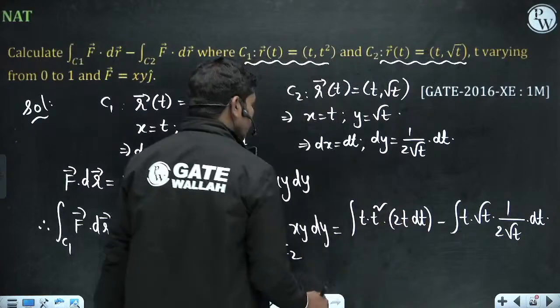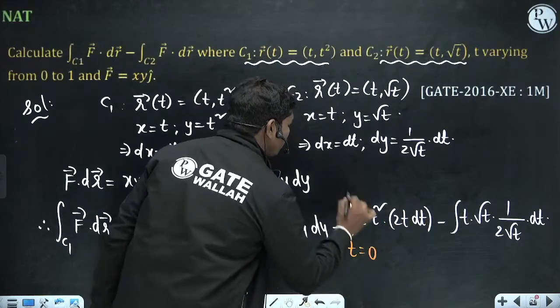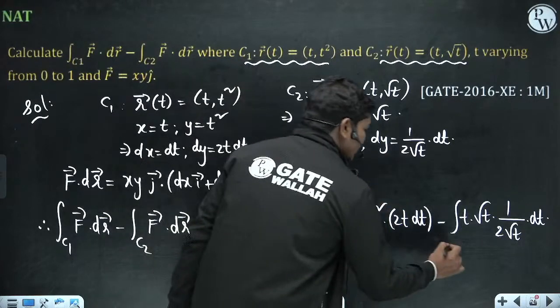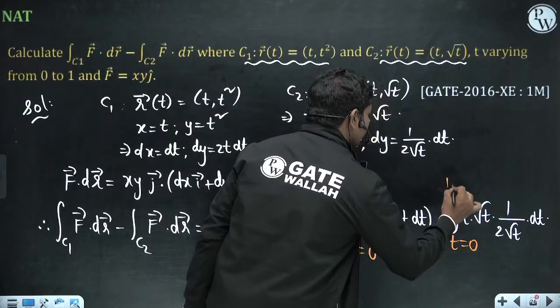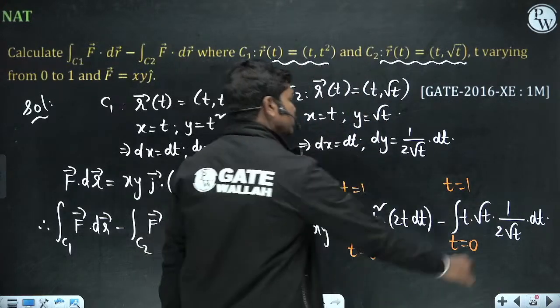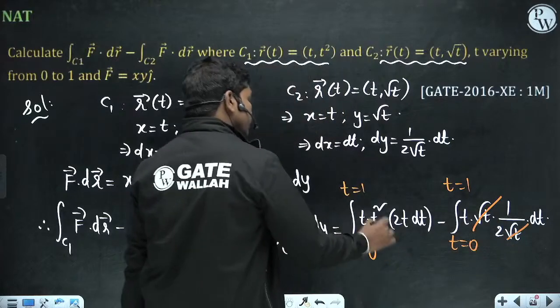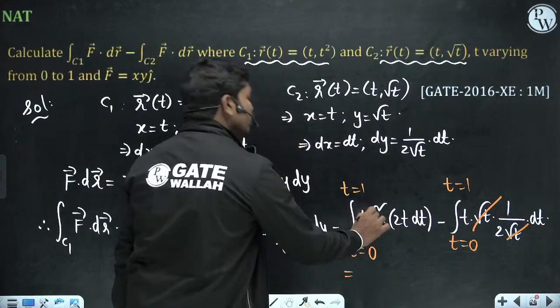In case of parametric variables, t always changes from 0 to 1. Square root of t and square root of t get cancelled. Then this is finally the integration of 2t power 4.